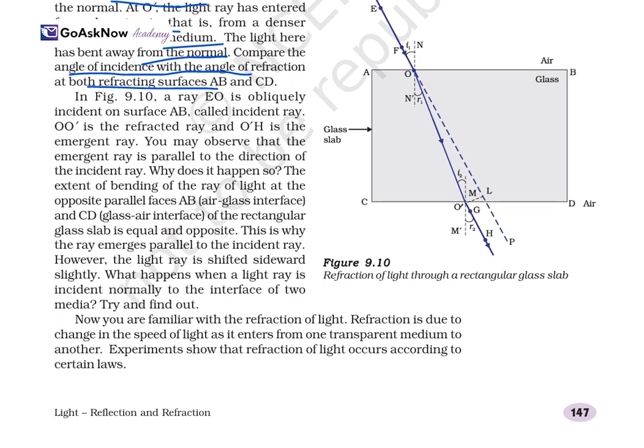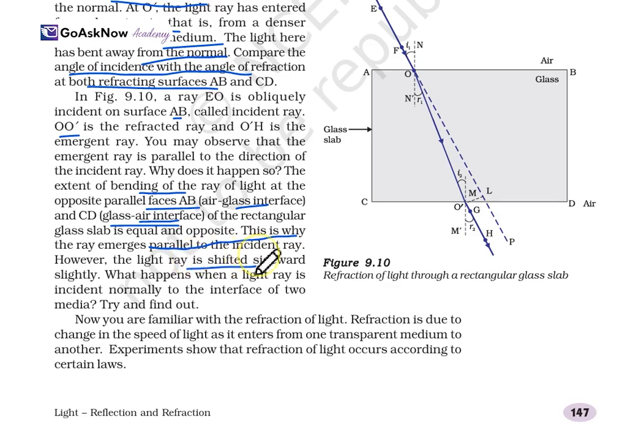So here in the figure, the ray is EO. If you can see, the ray EO is obliquely incident on the surface AB, and this is called the incident ray at O, and it goes from O to O dash, and is refracted to O dash and onward. Here it is entering, and here it is getting refracted. So the extent of bending of the light ray at the opposite parallel faces is AB and CD, which are the air-glass interface and the glass-air interface of the rectangular slab, and this is why the emergent ray is parallel to the incident ray.